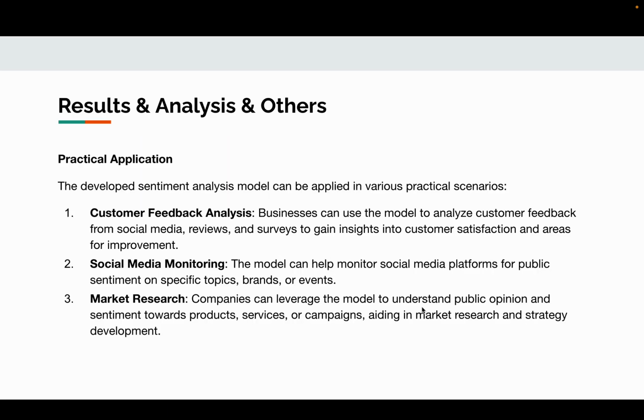The developed sentiment analysis model has various practical applications. First, in customer feedback analysis, businesses can use the model to analyze feedback from social media, reviews, and surveys to gain insights into customer satisfaction and areas for improvement. Second, for social media monitoring, the model helps monitor public sentiment on specific topics, brands, or events. Finally, in market research, companies can use the model to understand public opinion and sentiment toward products and services.